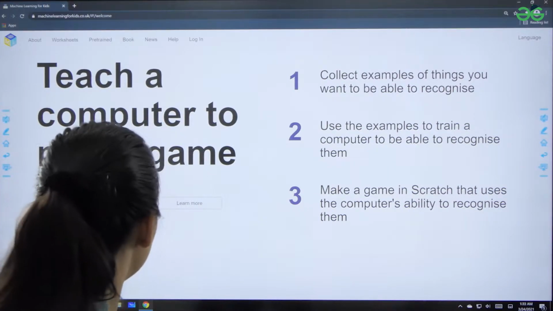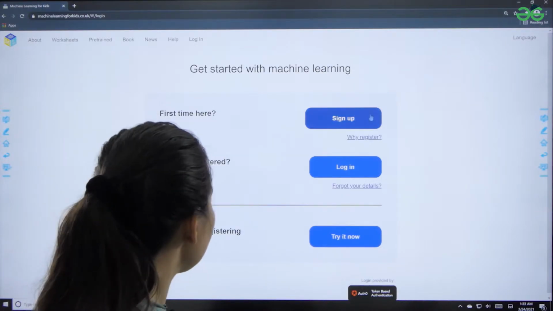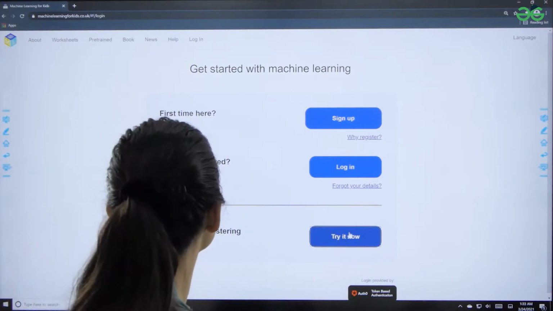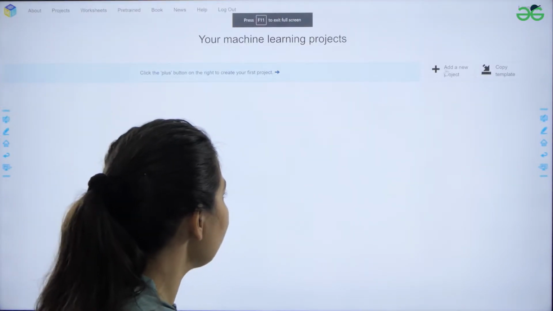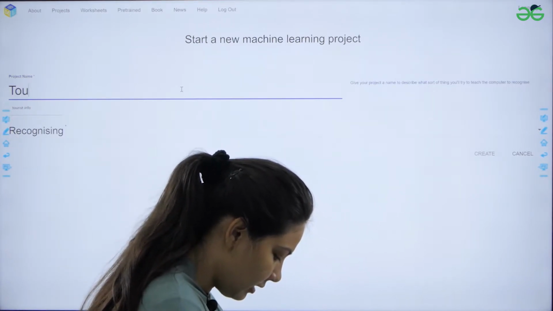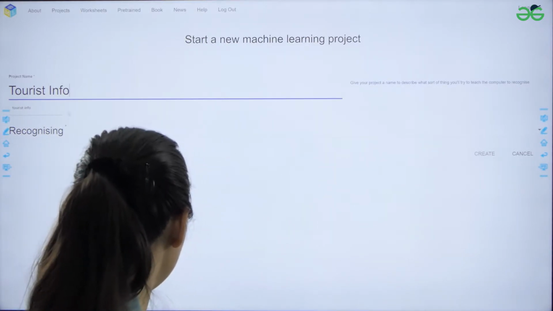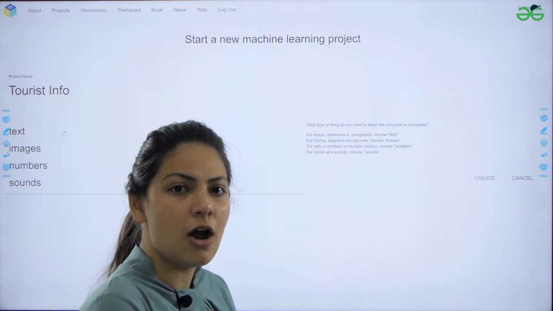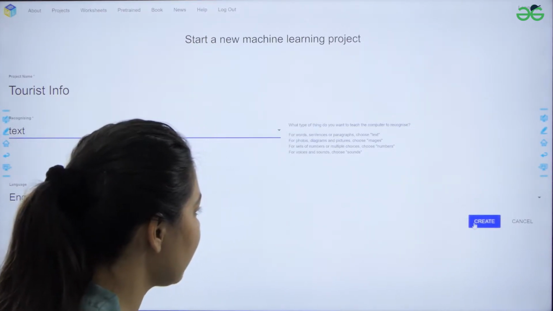Open the machine learning platform. I'll mention the link below. And you can select here any option. At present I am selecting here the try it now option. So now click on add a new project and name your project, like I am naming my project tourist info. You can name it according to yourself, and since my project is going to recognize the text of the tourist, I'll select here the option of text and let us create a project.